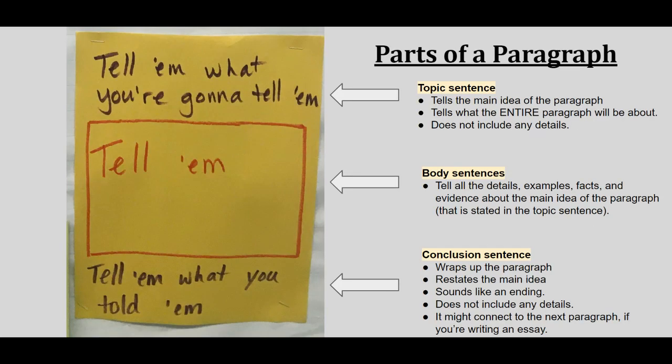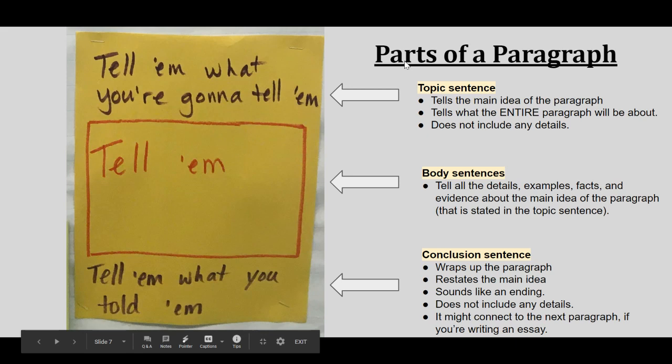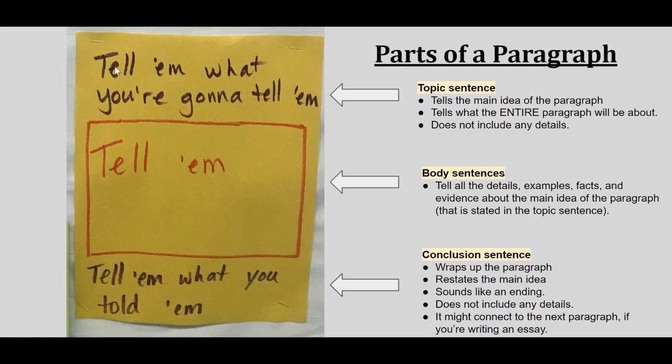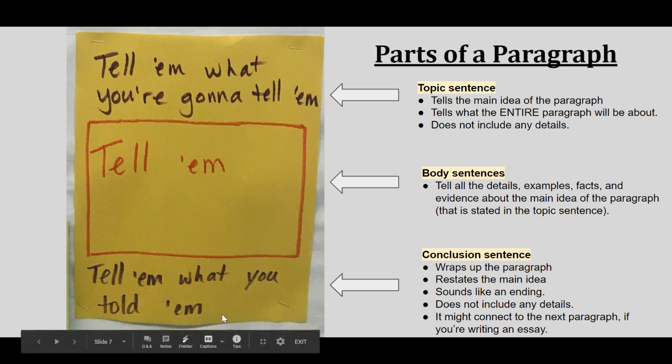Okay, so it's almost time to start our first paragraph. Let's just do a quick review of the parts of a paragraph. So I like to tell my class that first, when you're writing a paragraph, you tell them what you're going to tell them. You tell the reader what the main idea is going to be. Then you tell them. That's the body of the paragraph, all the details, examples, evidence. And then you tell them what you told them. You just tell them again what you just told them in the tell them part.